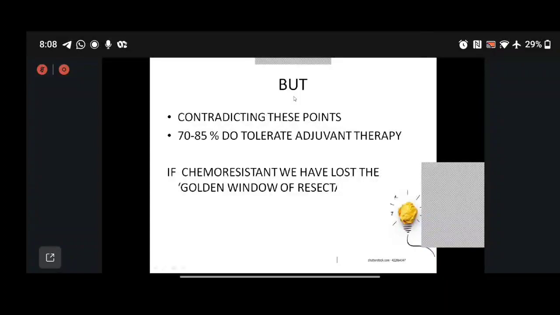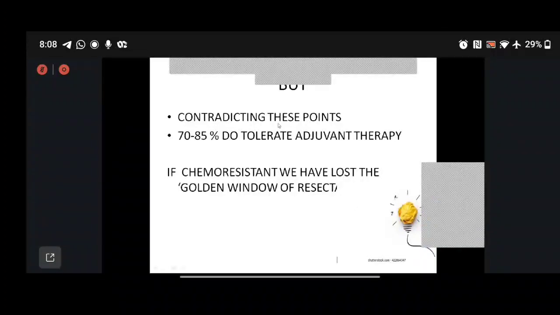He also said that the rate of R0 resection in the PREOPANC trial was better with NACT, and he also said that in the SWOG 1505 trial, 25% did not undergo surgery. So I'll bring this in the next slide as well.